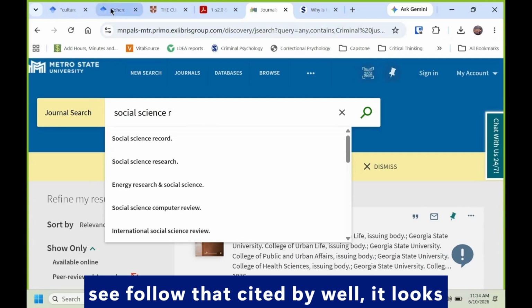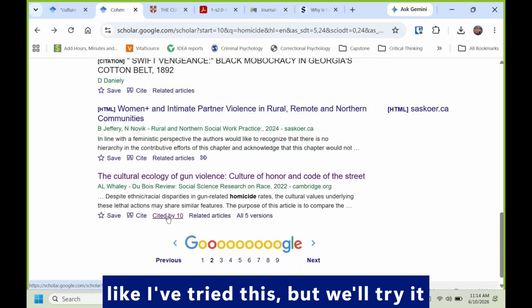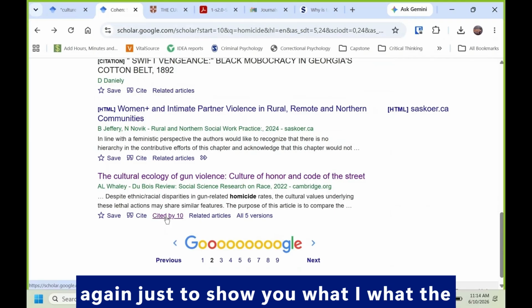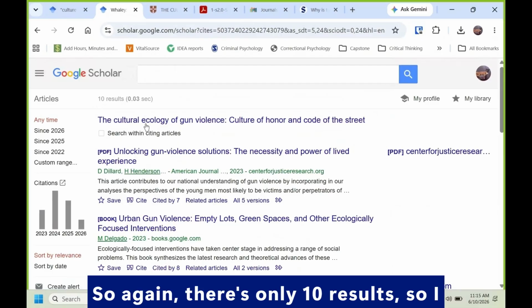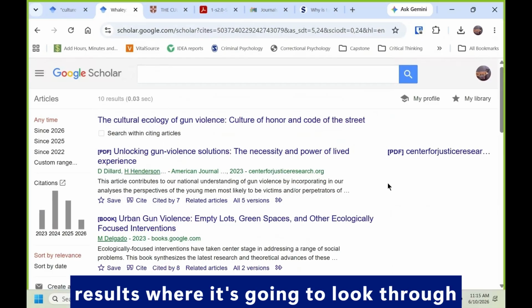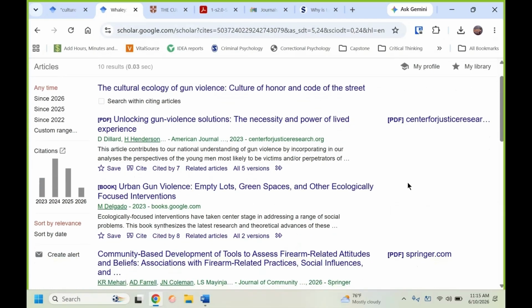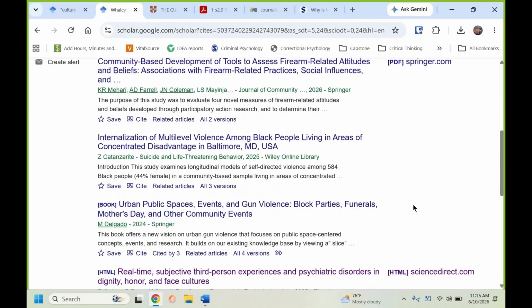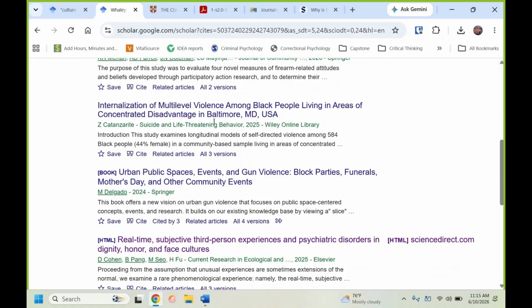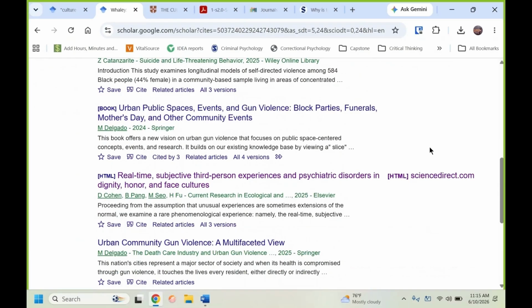But what we could maybe try to do is follow that cited by. Well, looks like I've tried this, but we'll try it again just to show you the path I went down here. So again, there's only 10 results, so I don't need to really search within results. We're just going to look through all of them here. This could be potentially interesting.